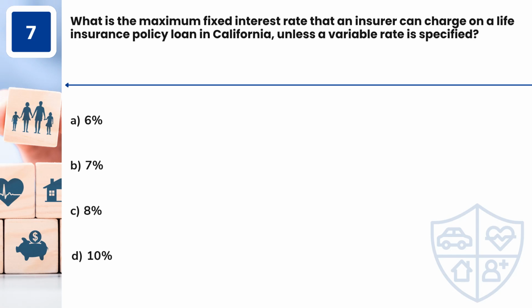Question 7. What is the maximum fixed interest rate that an insurer can charge on a life insurance policy loan in California, unless a variable rate is specified? A. 6%. B. 7%. C. 8%. D. 10%.